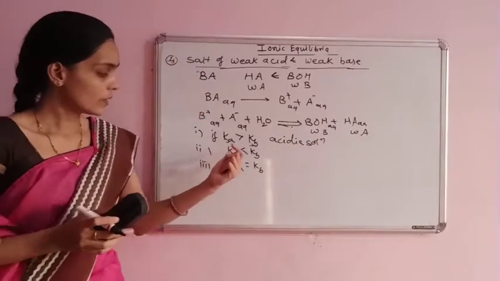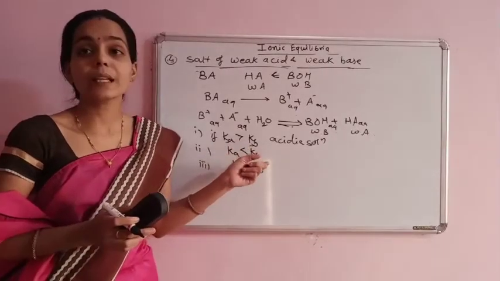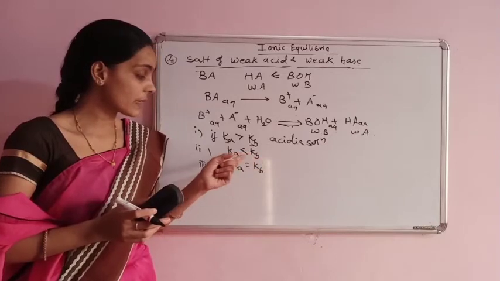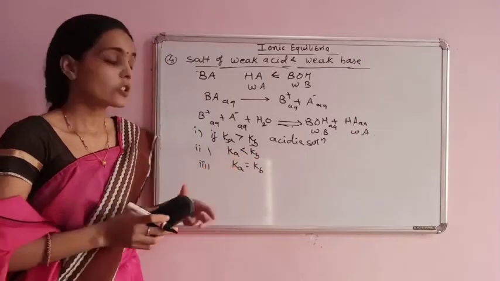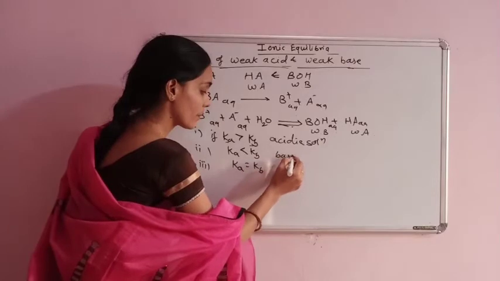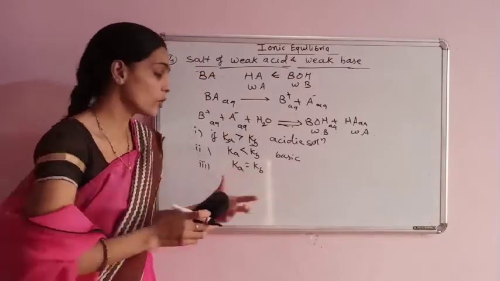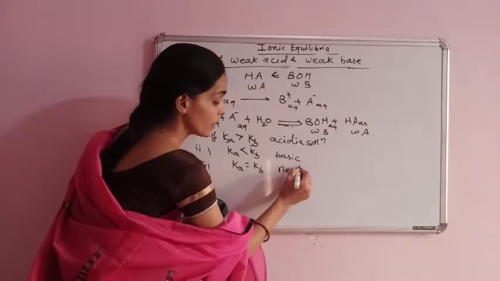If Ka is less than Kb, meaning the dissociation constant of the weak base is greater than that of the weak acid, the solution becomes basic. And if Ka is equal to Kb, the solution becomes neutral.